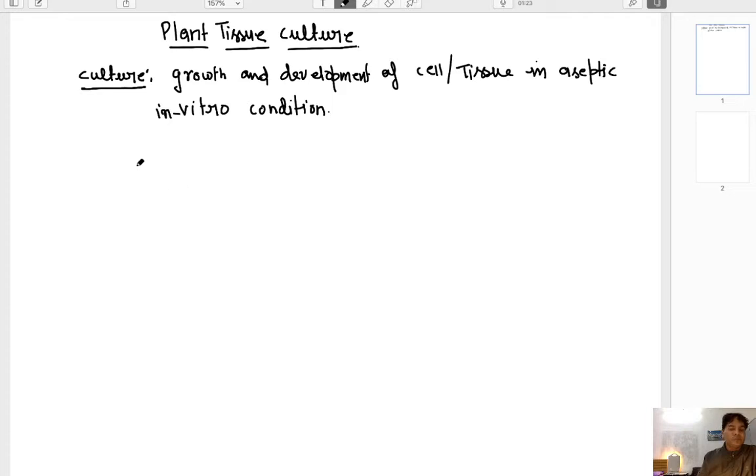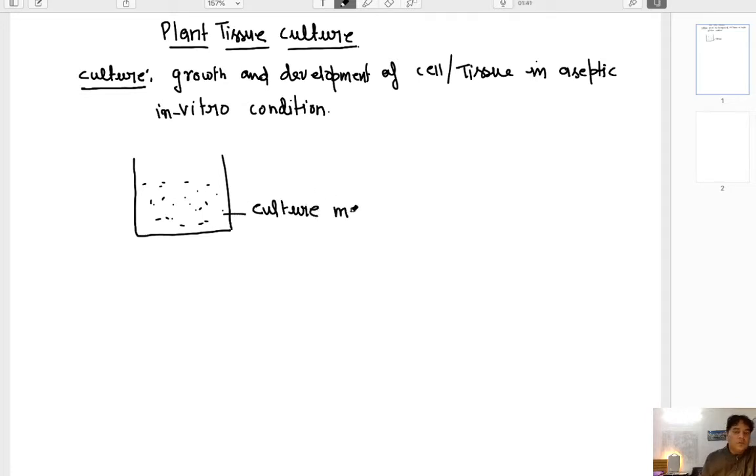That means if we take a culture medium and in this medium we supply all the nutrients required for the growth and development of a cell or a tissue, we call it a culture medium, or nutrient medium. We keep a cell or a group of cells in it, that is cell or tissue.